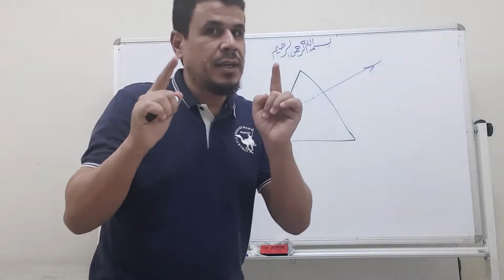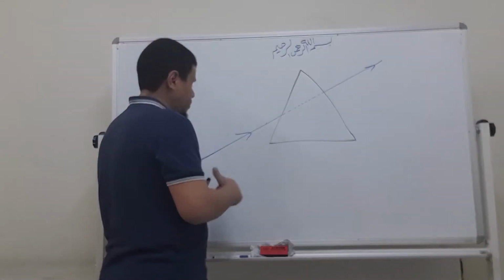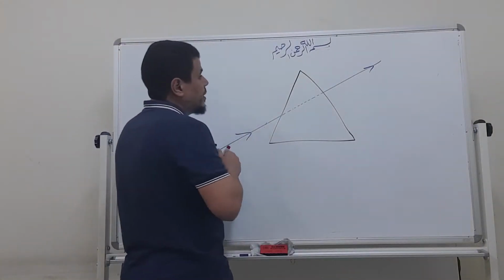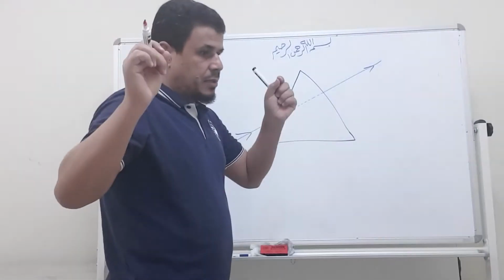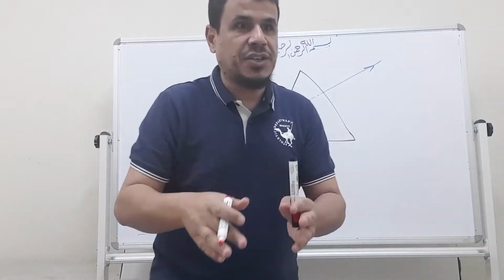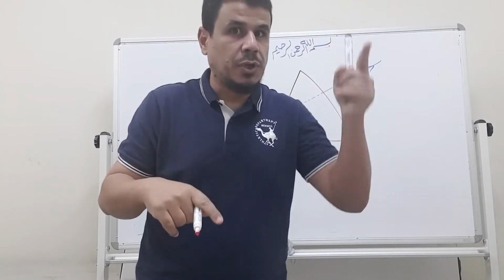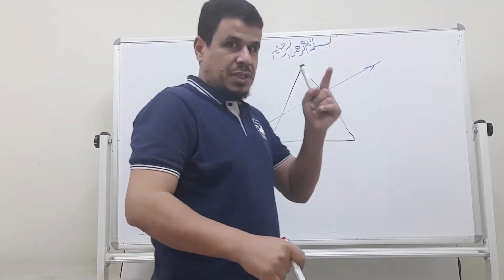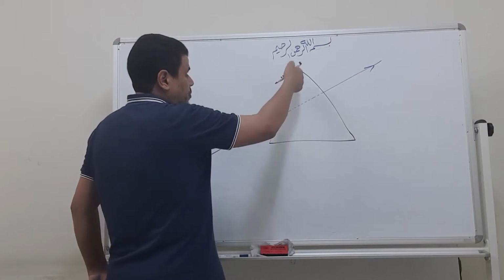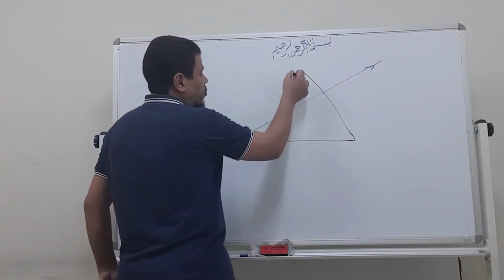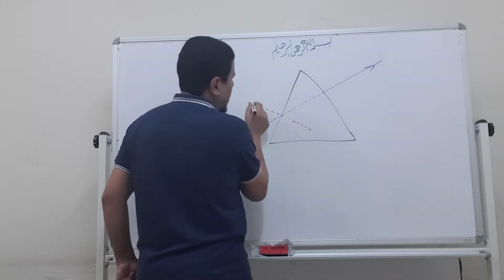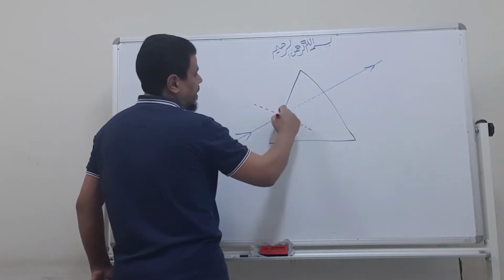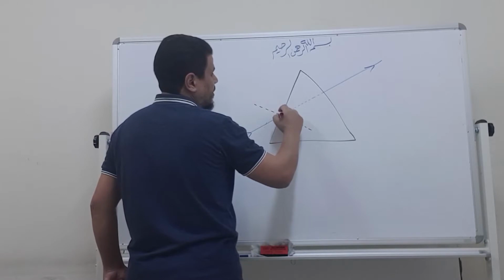To know where it travels, I will draw here a normal. It must be drawn. Please, if you are working on refraction, you have to draw the normal, which is perpendicular to the surface. So on this surface I will draw a normal to it, like this, and it makes a right angle.